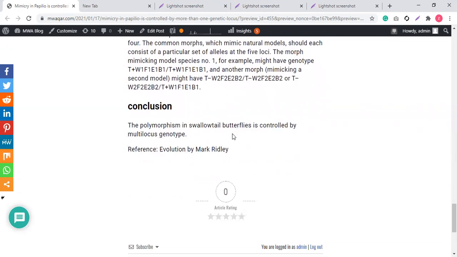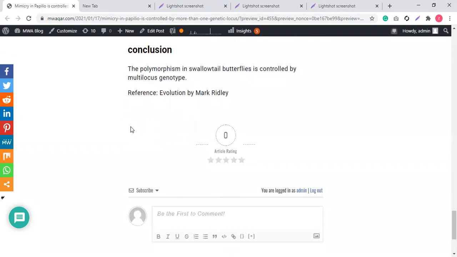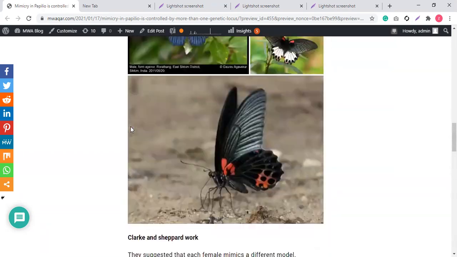Conclusion: in swallowtail polymorphism, there are many forms, and the variation in the butterflies in the swallowtails is controlled by multi-locus genotype. I hope everything is clear to you now.